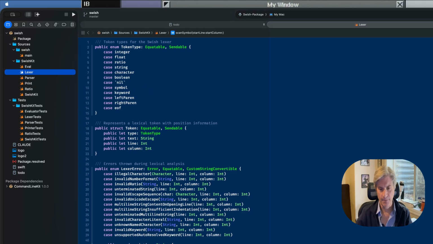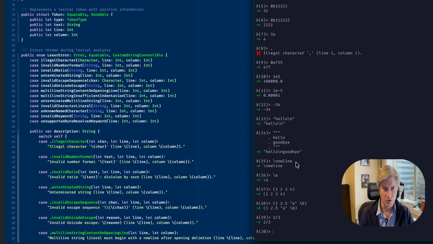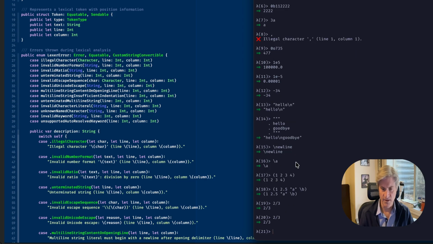Let's go back. So a ratio, most languages don't have this. It's a fraction. Lisp will let you represent things very accurately if you want to use ratios. Instead of having 2 divided by 3, it's going to be 2/3.